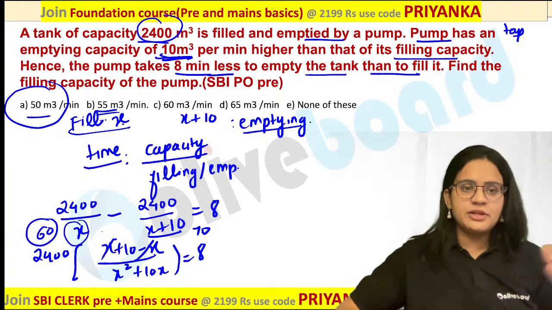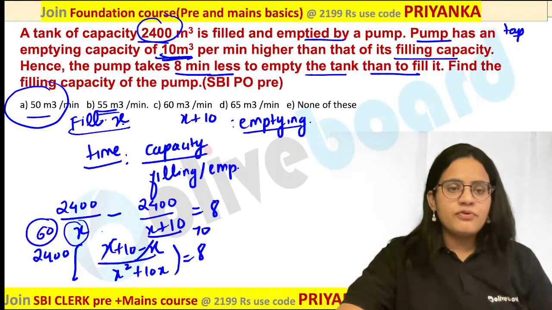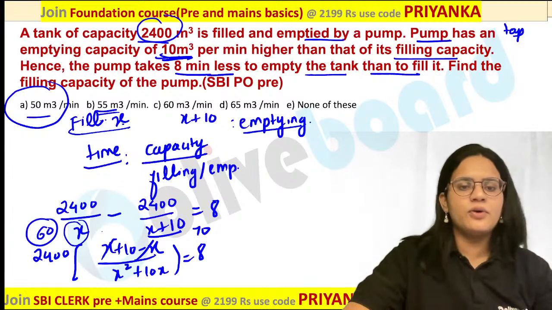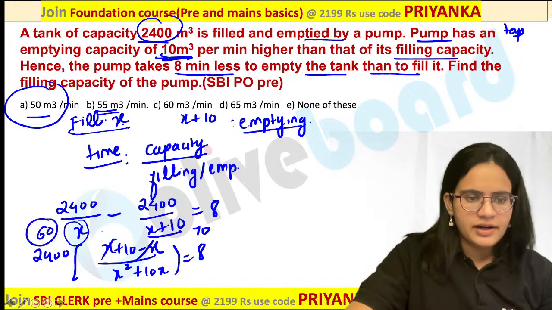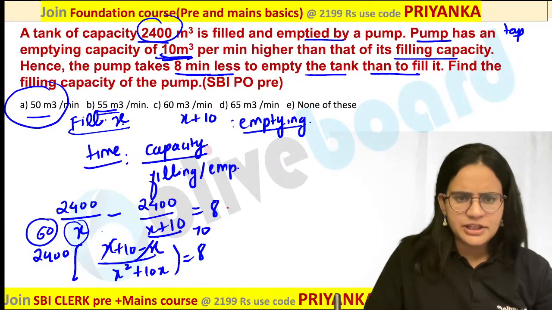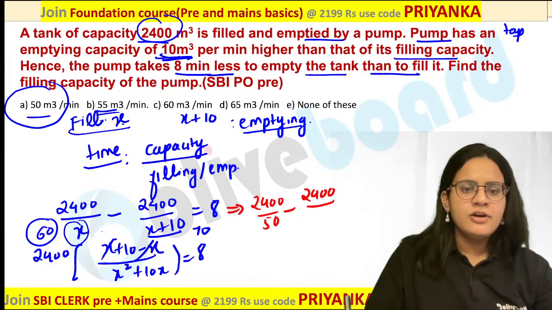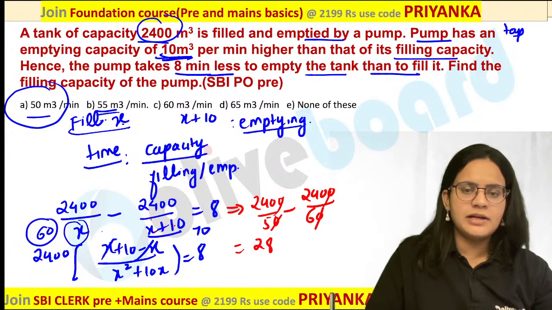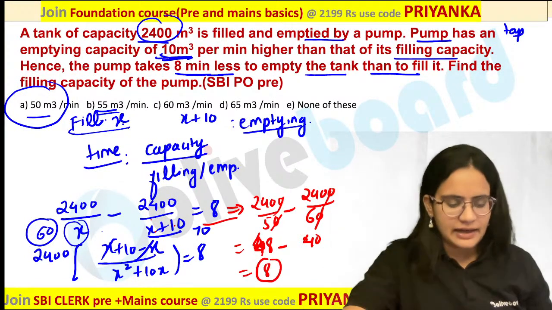So even while substituting the value, you can apply some logic. The first value is 50. If I write 50 and 60, definitely it would be divisible and you are going to get the value 8. So let us do it once. 2400 divided by 50, let us substitute it in this equation. 2400 by 50 minus 2400 by 50 plus 10, that is 60. So 2400 by 50 is 48 and 2400 by 60 is 40, and 48 minus 40 is 8 minutes. That is my right hand side.